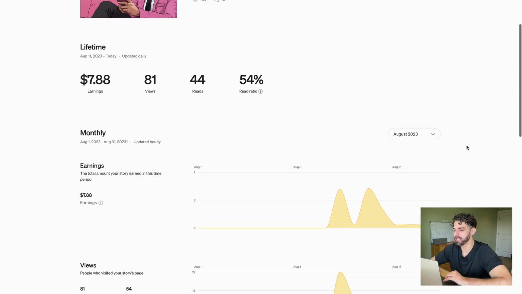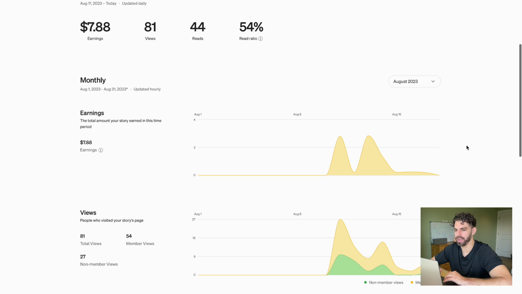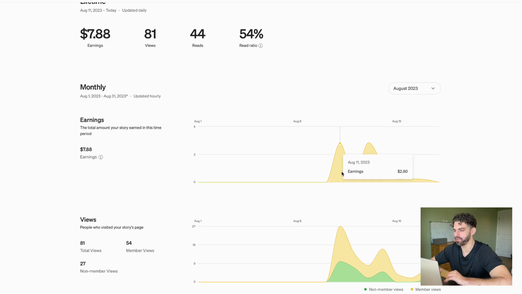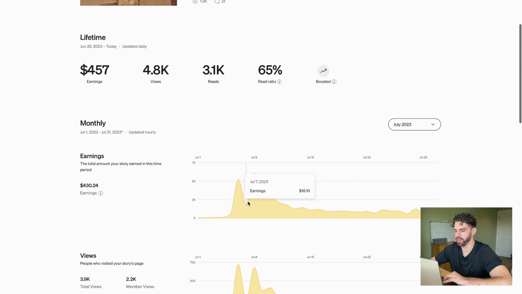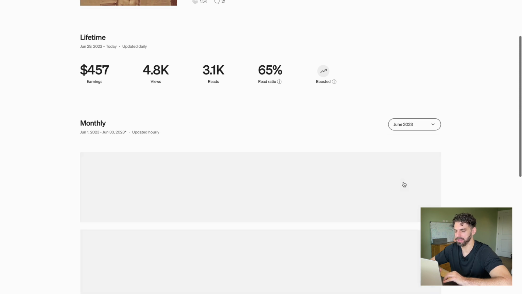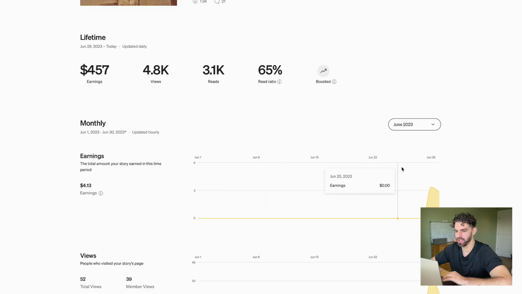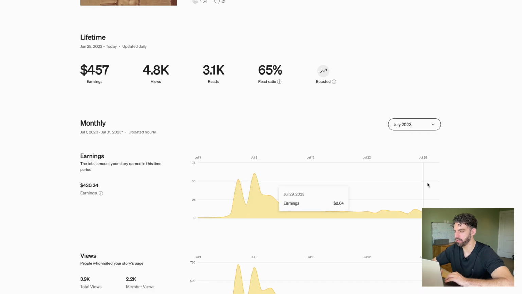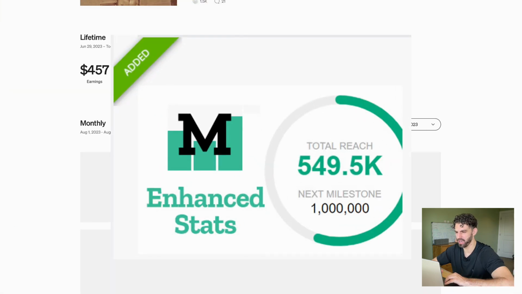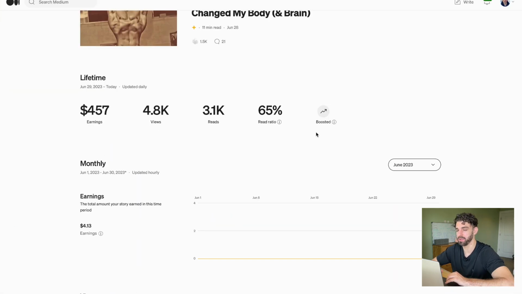Down here, I do like this feature. You can see a more accurate breakdown of your earnings per day and also per month. So if we go to a story that has been live for multiple months, you can see how the story is performing from month to month. In the past, you needed a Google Chrome plugin for this, which I will get into later. You can also see if the story has been boosted.